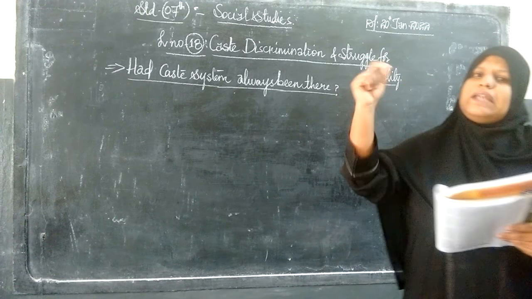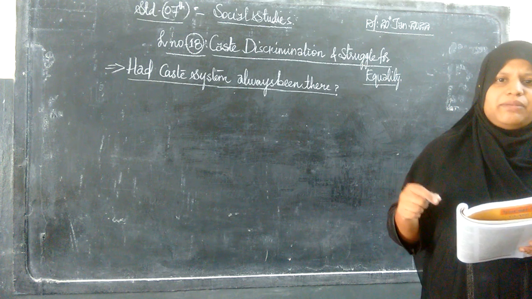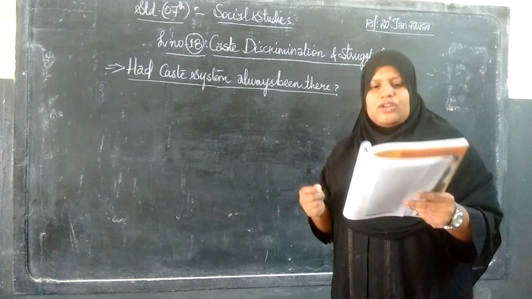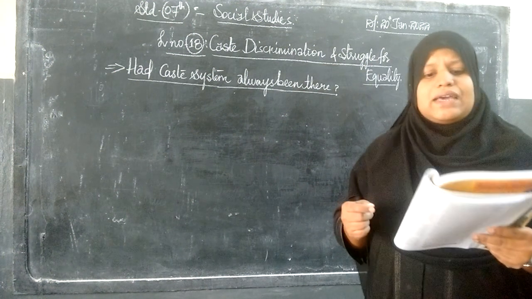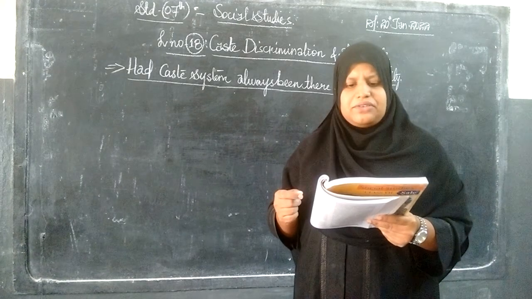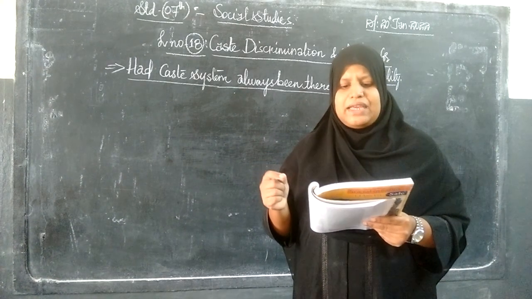That is the varnas, the division of society classified into four aspects. So there was a time when there was no caste system. We saw the hunter-gatherers and tribals did not have any caste system.